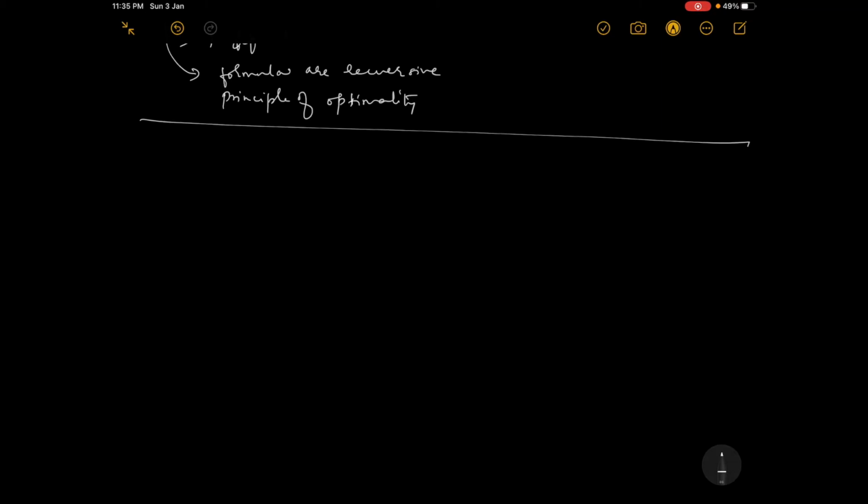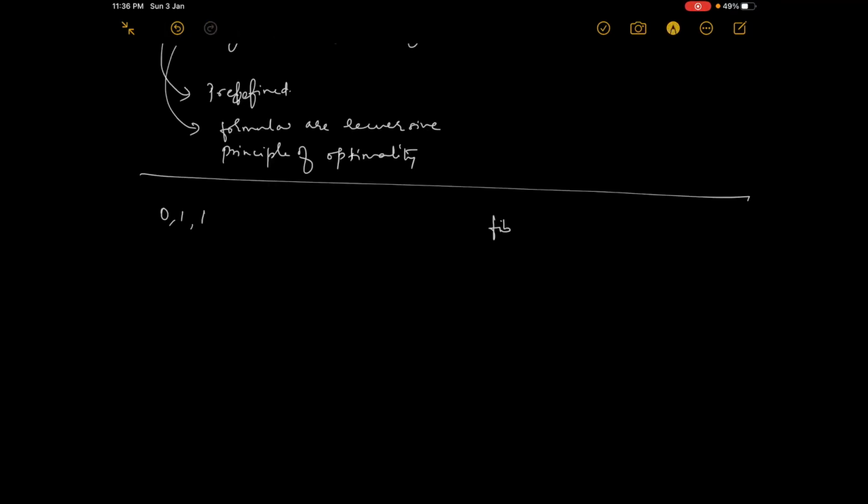These are the two concepts, tabulation and memoization, and we'll understand them using a problem called Fibonacci. So Fibonacci series, we know how it is. It starts from 0 and 1. Fibonacci series means it adds the previous two elements. What are the two elements here? 0 and 1. So add them. If you add 0 and 1, you'll get 1. Now again add the previous two elements, 1 and 1. You get 2.